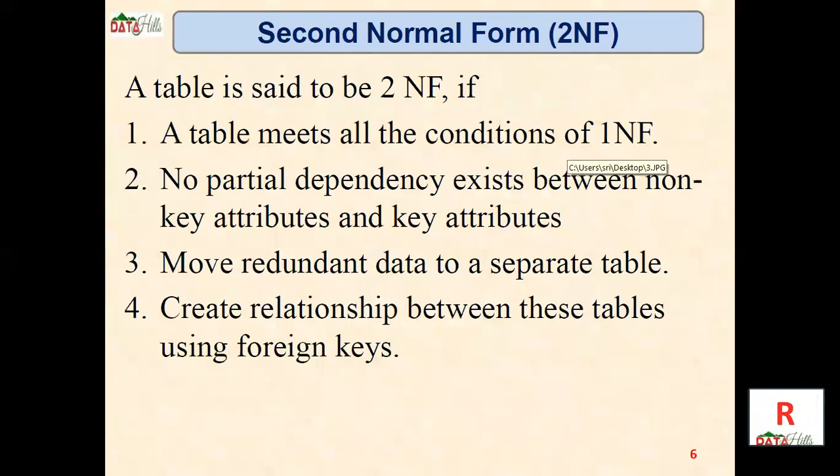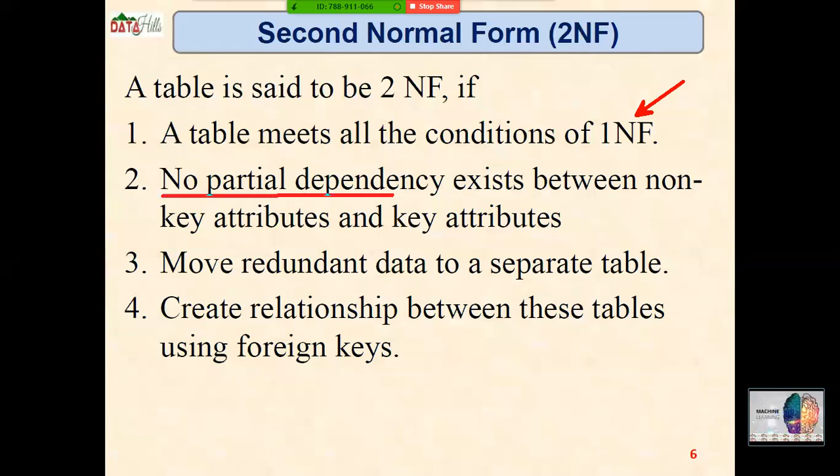Next, let us observe the second normal form. A table is said to be in second normal form when it first meets all the conditions of the first normal form, that is, it should be in first normal form. Then no partial dependencies should exist between non-key attributes and key attributes.